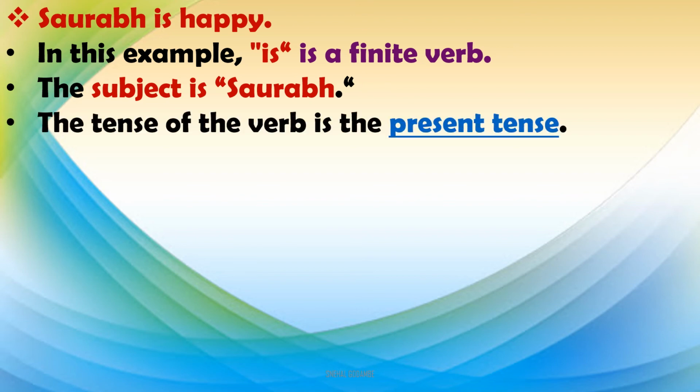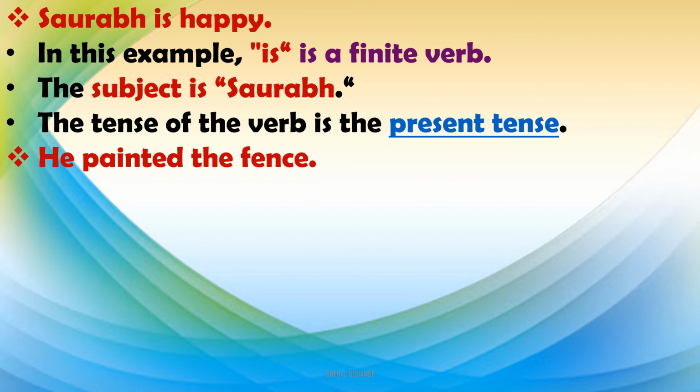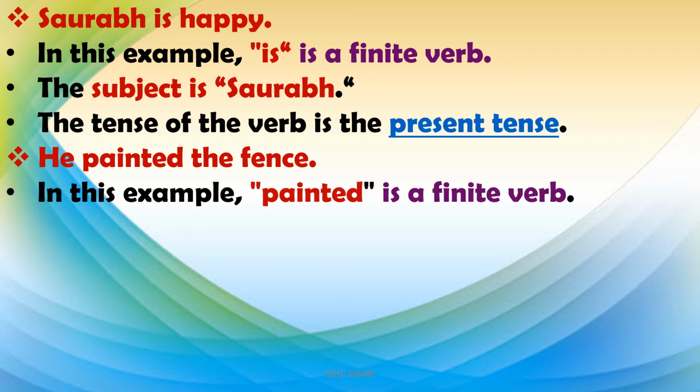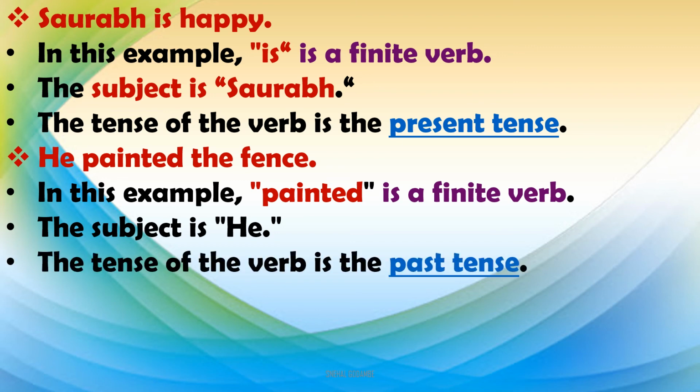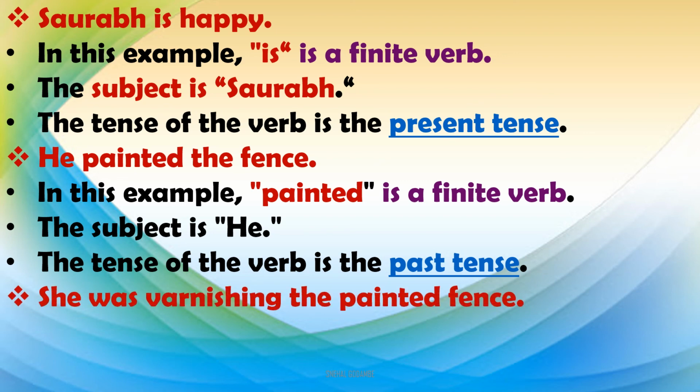And the tense of the verb is the present tense. Is. You know this. This is very simple. The next sentence. He painted the fence. Now, what is the finite verb from this sentence? Painted is a finite verb. The subject is now he. Pronoun. Right? And the tense of the verb is past tense. Painted. Ed. Okay?